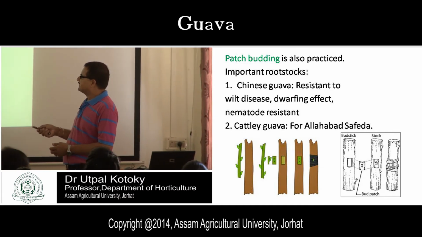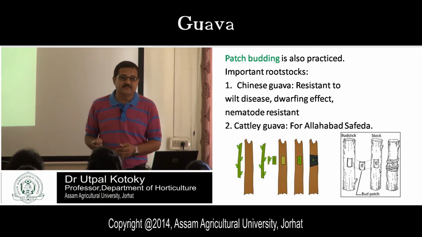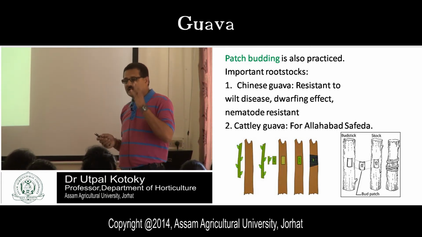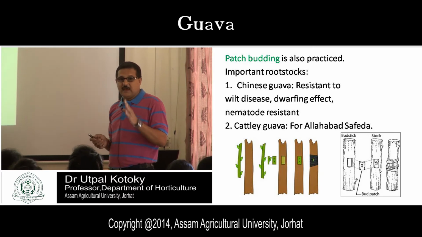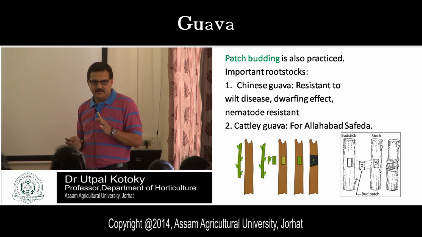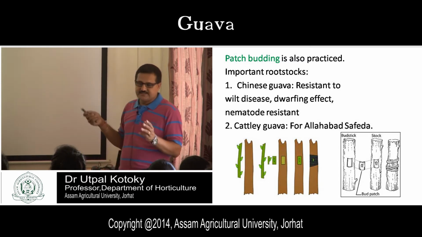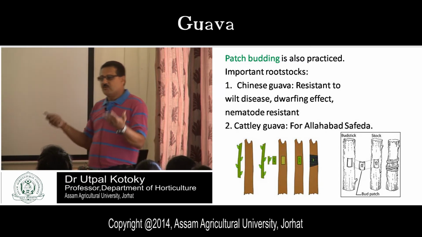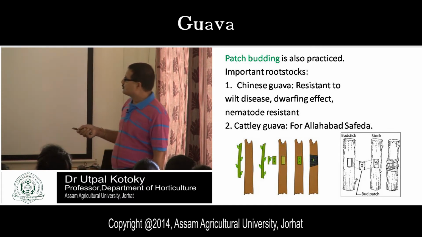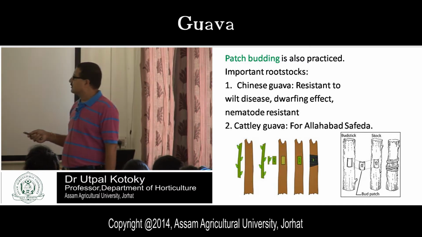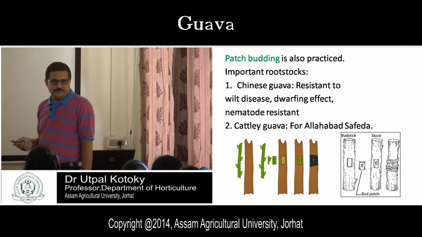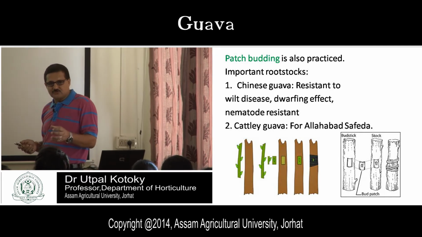Why is Chinese guava important? Because it is resistant to wilt disease. Guava wilt is a very big problem in guava. Due to this wilt, heavy loss of the crop is faced by the farmers. I will tell you what a wilt disease is, what are the symptoms and how it can be controlled. But one of the control measures for wilt disease is to take the Chinese guava as rootstock. If you take the Chinese guava as rootstock, then what will happen?